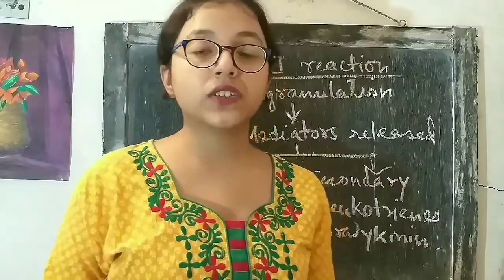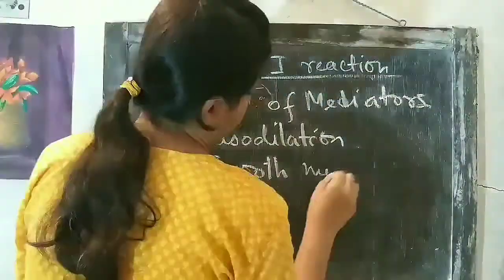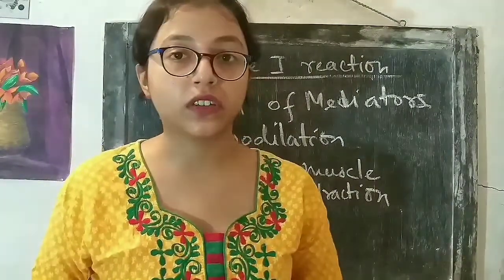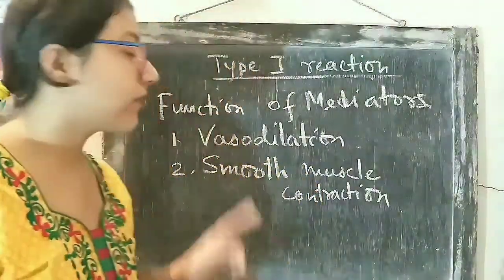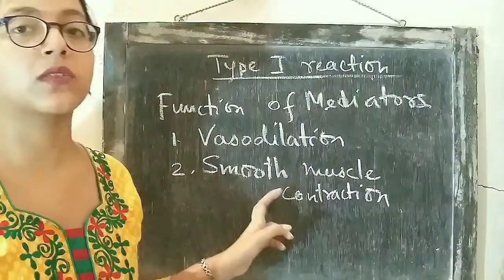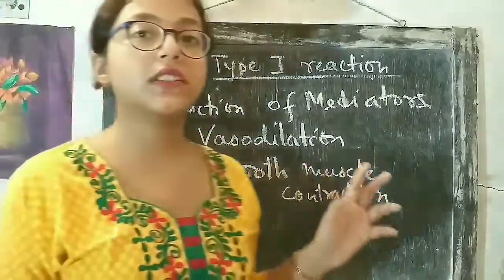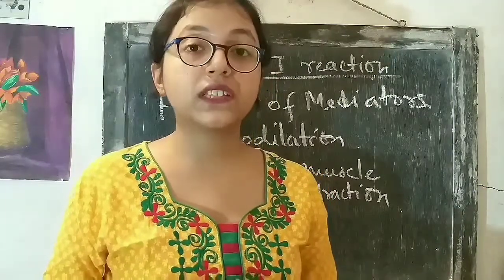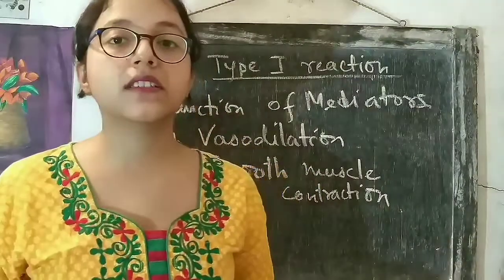So what is the function of these mediators? Once the mediators are released into the surrounding medium, they perform their function. Their function is basically causing vasodilation and smooth muscle contraction. It is due to the function of these mediators that the consequences of type 1 hypersensitive reactions occur.